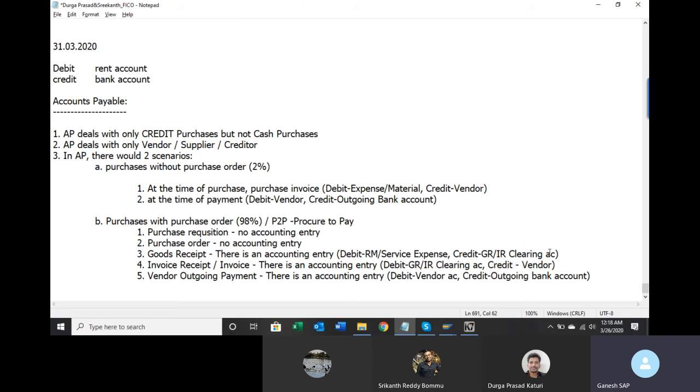So this process requires FI-MM, materials management integration. All materials management configuration needs to be completed. Then only you will be able to do purchase requisition, purchase order, all these steps. Otherwise you will not be able to do it. But for this other process, it does not require FI-MM integration. It is a direct FI entry.